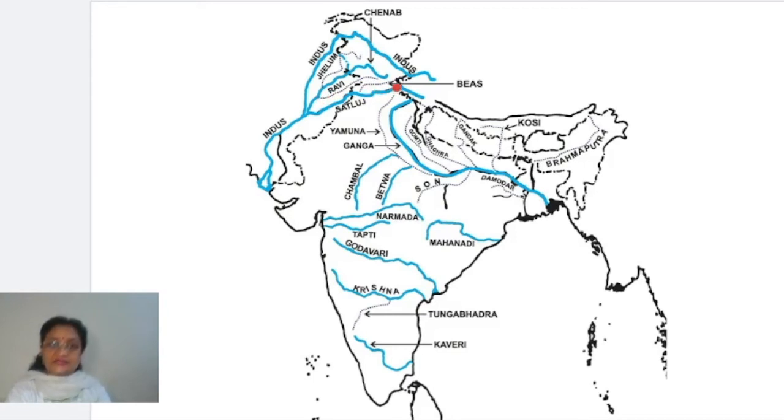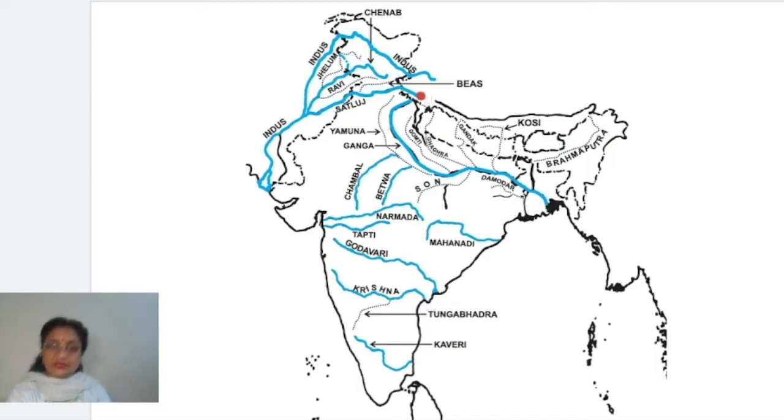Next one is the Beas river. This is a small river actually, right? It is present within India, it flows like this and it joins the Satluj river within India. So these are the main rivers. Besides this, you'll find the Satluj river is also there, and again, children, it is flowing through three countries.